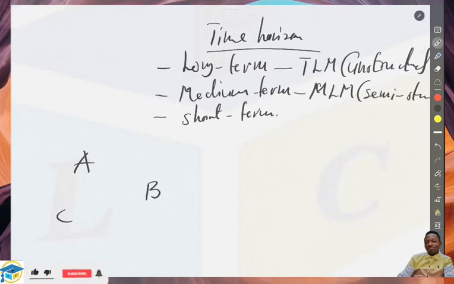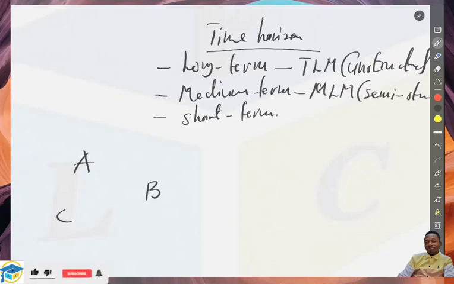In terms of forecasting, they will come out with, for example, let's say the business wants to employ new staff. Employment, right? That can be a medium-term forecast. So that is the medium-term forecast. Another medium-term forecast is being made by middle-level managers, and they make semi-structured decisions. The kind of decision or forecast they make will have to pass through a certain group of people before it gets to them, so that they will also add their ideas to finalize the decision that we want to make for the future.